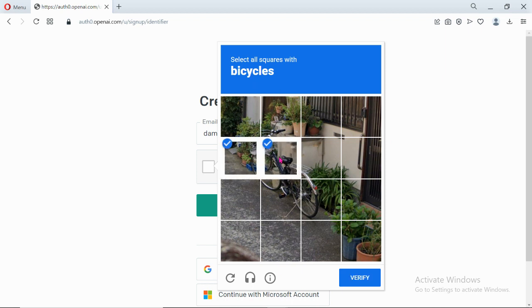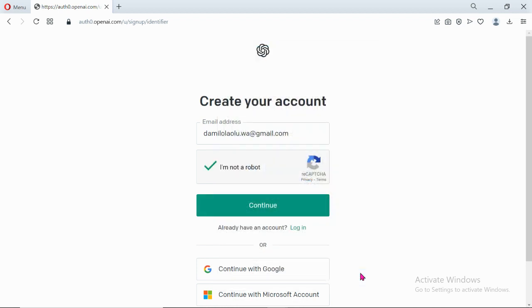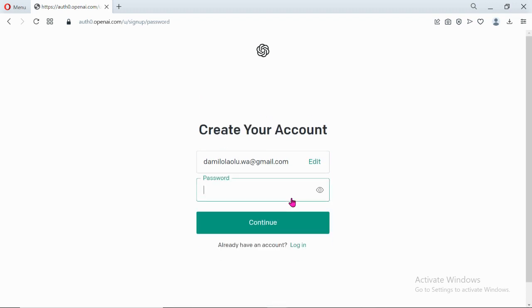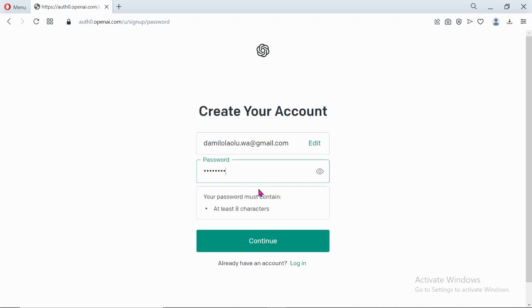Just follow the instructions on here. Select all squares with a bicycle. You can definitely do that. So click on continue. For your password now, you can just generate a normal password. Let me just generate something like this. Continue.